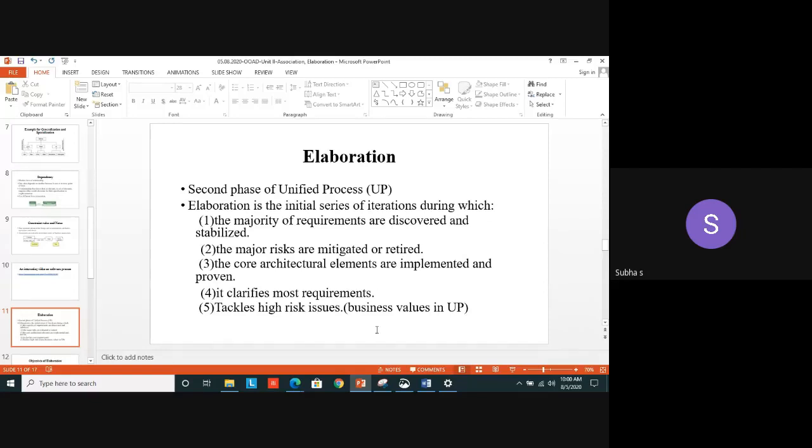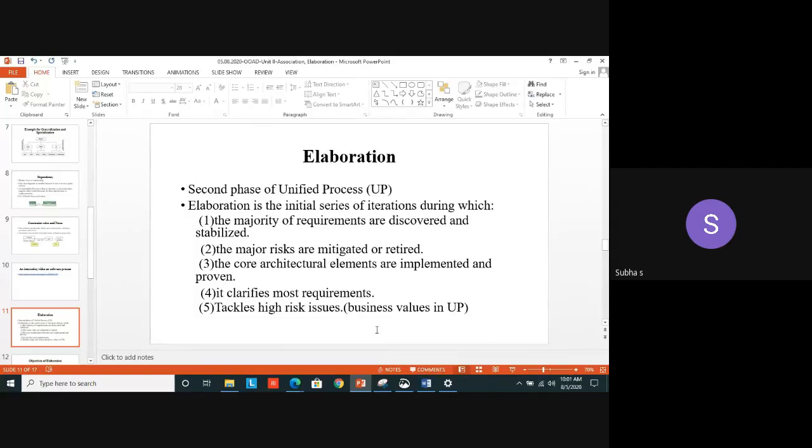Yes, we are giving assignments, we are conducting internal assessments and all. These can be considered as what? Iterations to improve your performance. Yes, the same thing is applicable in software development, in any software projects. So how do these phases work? What is the first phase in your unified process? Inception phase. There are 4 phases. Again, I am telling: inception phase, elaboration, construction, and transition.